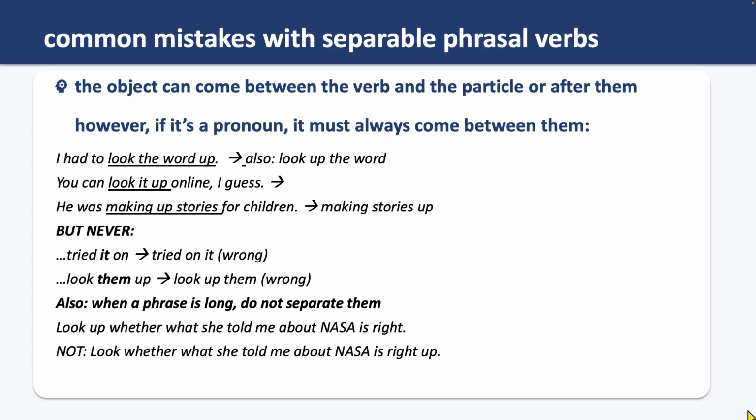Here's another example. Look them up. So, look them up is correct. It's a pronoun, and it's coming between the verb and the particle. But look up them is always wrong. Here's another mistake. It's less common, but even professionals might make it.